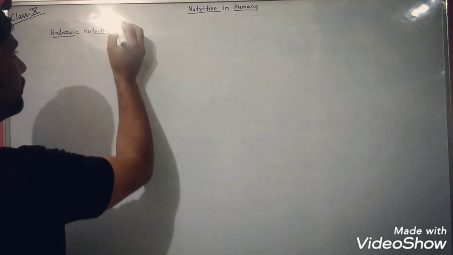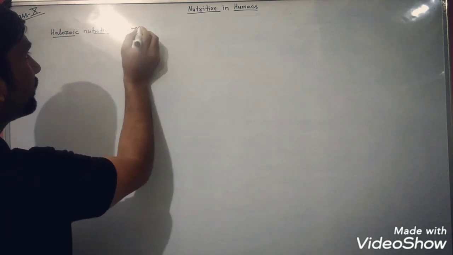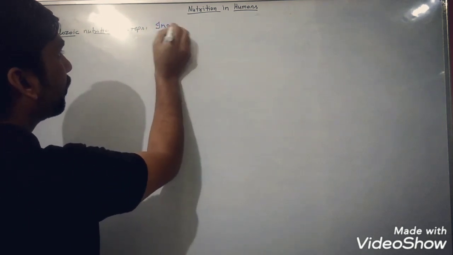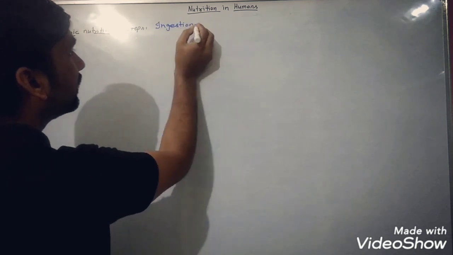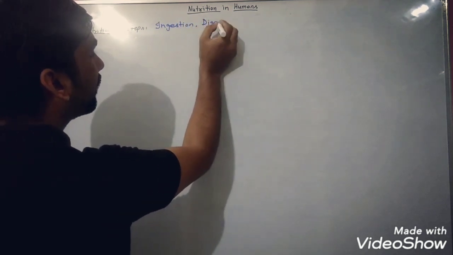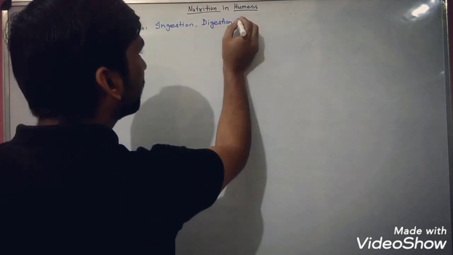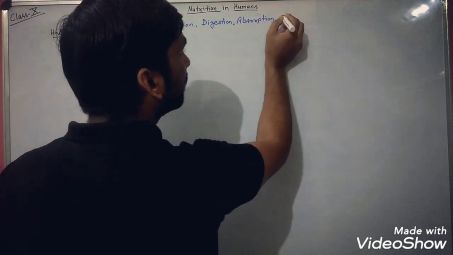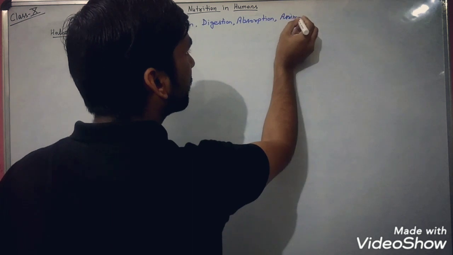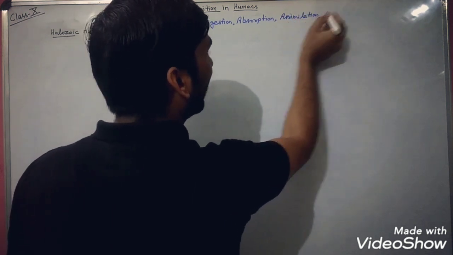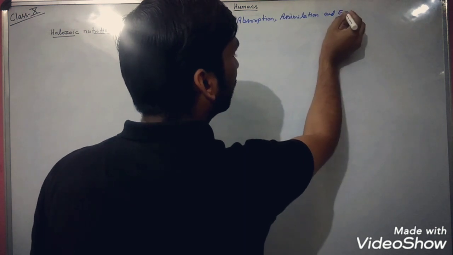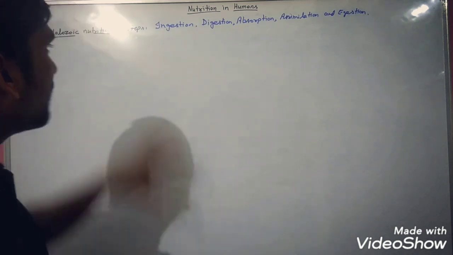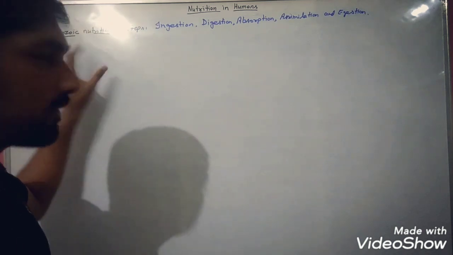So when we talk about the steps of holozoic nutrition, what are the steps? Perhaps you also have knowledge about these steps: ingestion, digestion, absorption, assimilation, and egestion. So these are the 5 steps which are involved in holozoic nutrition.